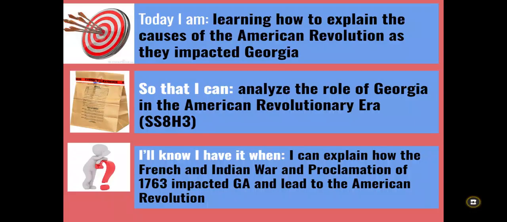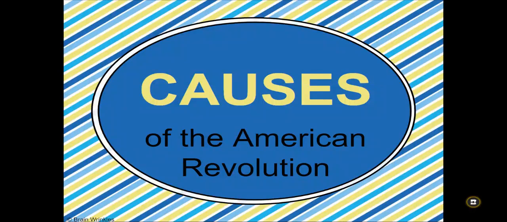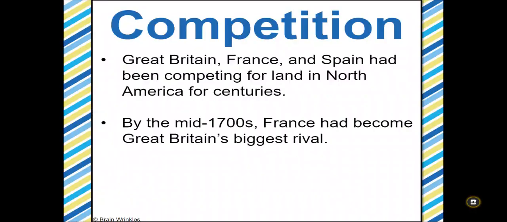I'll know I have it when I can explain how the French and Indian War and the Proclamation of 1763 impacted Georgia and led to the American Revolution. So, starting off the causes, we're going to take a look. Let's go back in time for a minute. Remember, in the last unit we talked about how King George II sent James Oglethorpe with the Charter of 1732 to go set up the colony of Georgia.